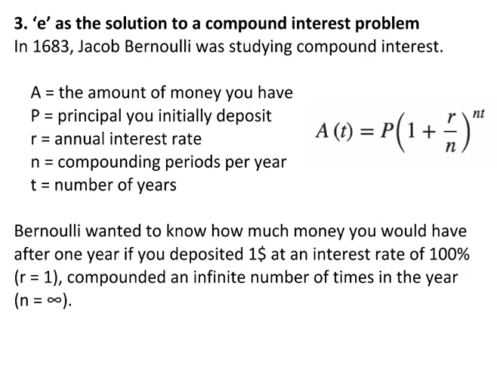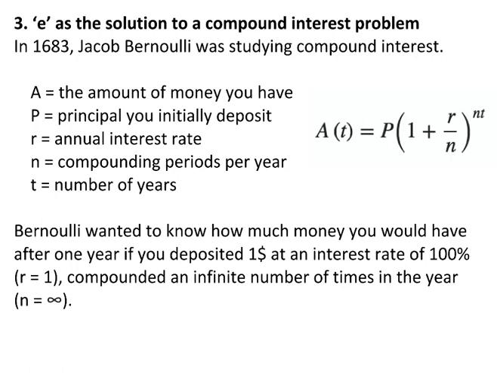Next, along came Bernoulli, and Bernoulli was doing something very different again. So he was actually looking at compound interest. And when we get to our financial literacy unit, we'll learn all about this formula here. A is the amount of money that you have at the end. P is the principal, so that's how much you initially invest. R is the interest rate, but you turn it into a decimal. It's the annual interest rate converted to a decimal. So if your interest rate is 4%, R would be 0.04.